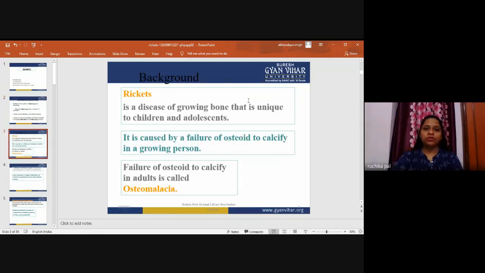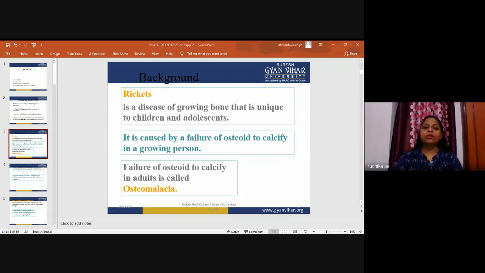Now, we will discuss rickets: what is rickets, what is the background, what are the etiology and the pathology. So this is about rickets.